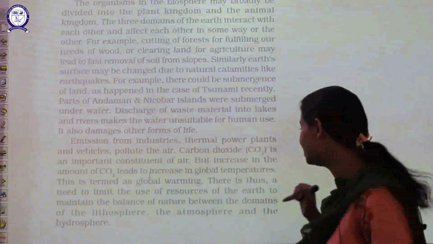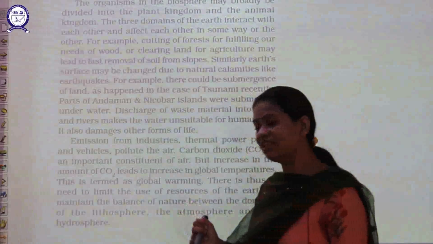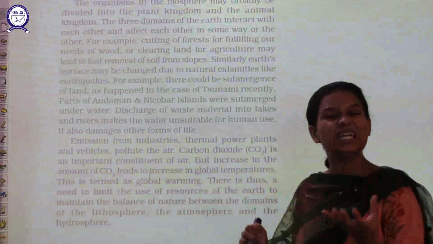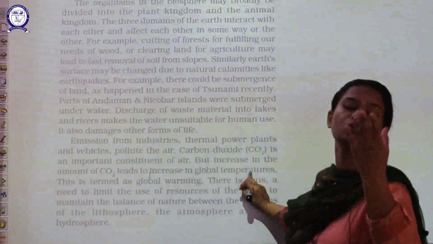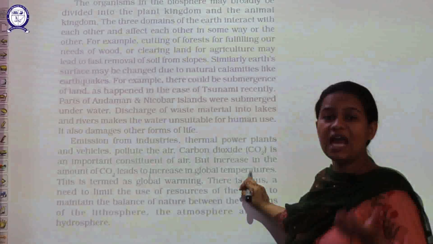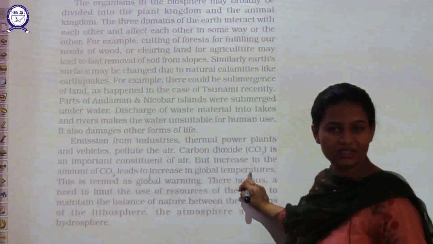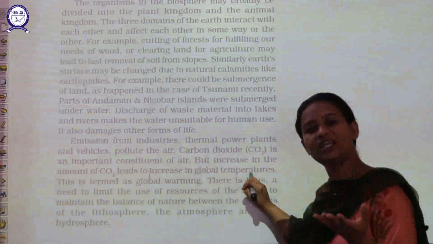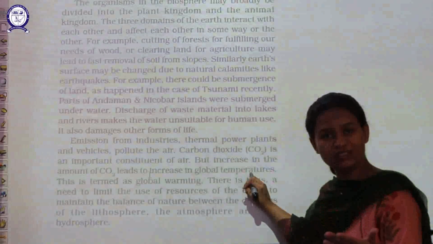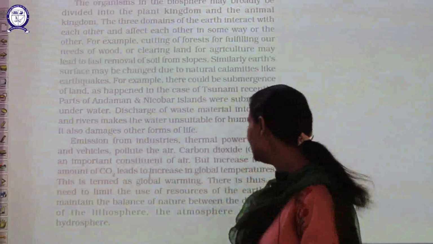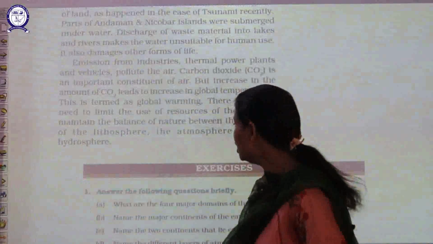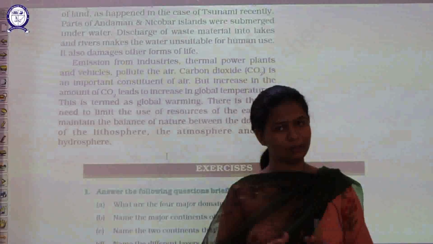And when the amount of CO2 increases in the air, what will happen? The overall temperature of the earth's surface increases, which brings heat to the earth's surface and leads to global warming. So students, that's it about our topic.